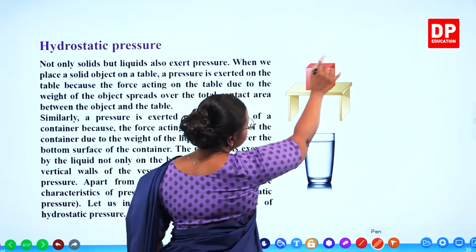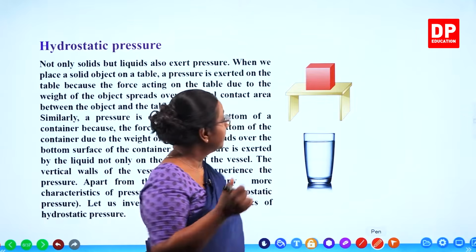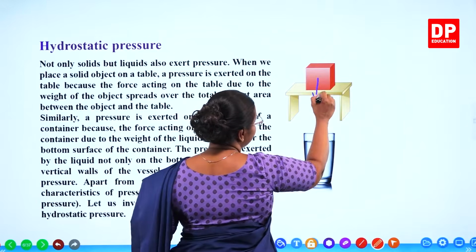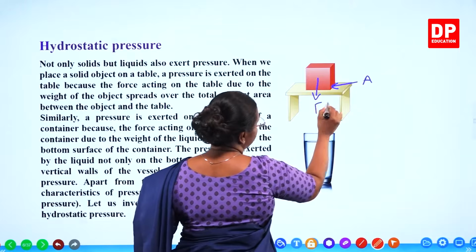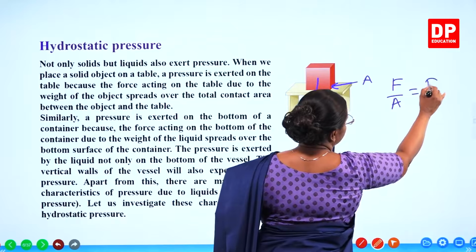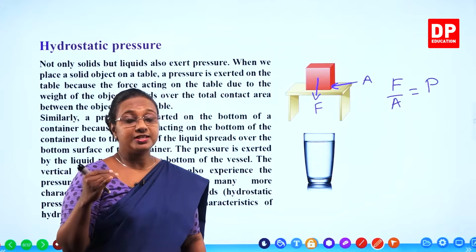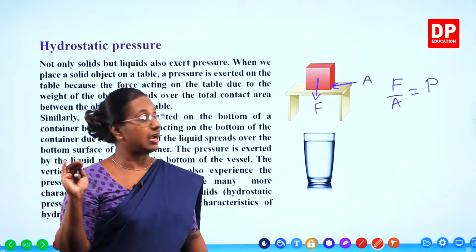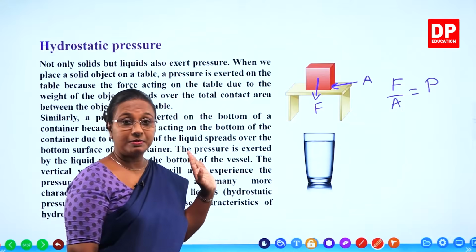So when there is a solid object, the force exerted is downwards and there is the area. Force, area. So force divided by area is what we defined as pressure. Perpendicular force exerted over a unit area is what we defined as pressure. So you know the pressure exerted by solids.